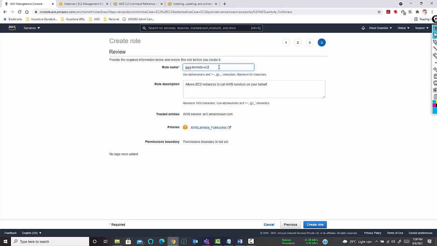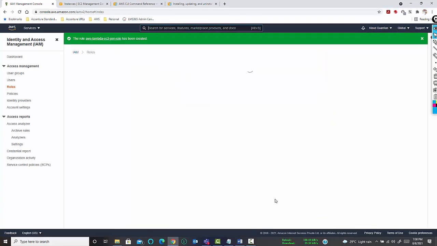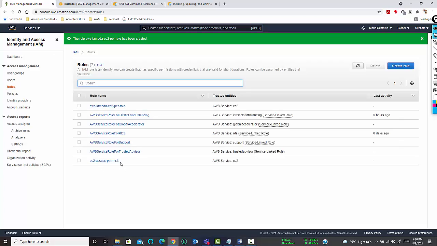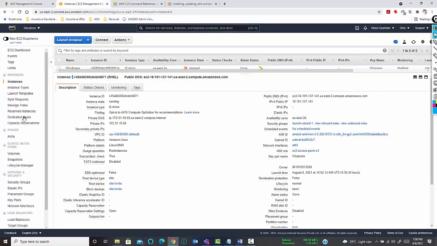AWS Lambda hyphen EC2 perm role. Okay. Click on create role. Actually, I just want to see where we are just attaching it with the instance. Yeah. Once this is created, go to your EC2 console.